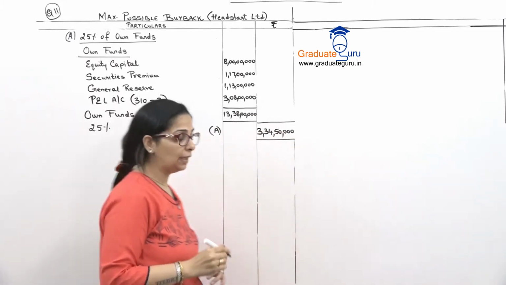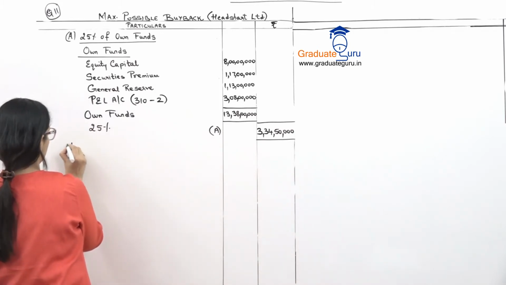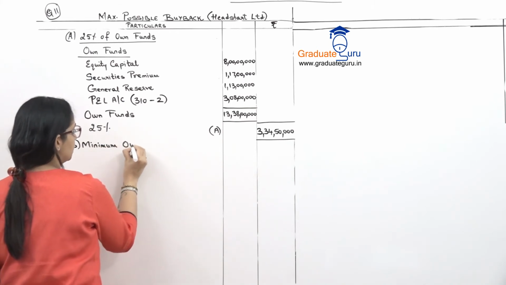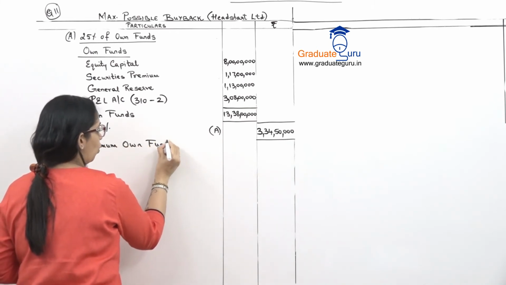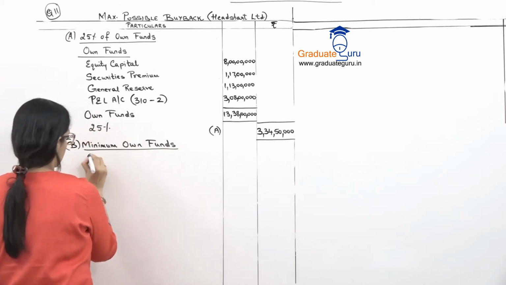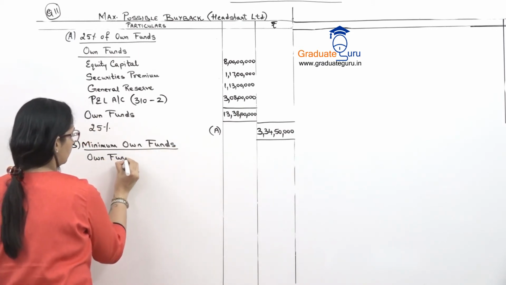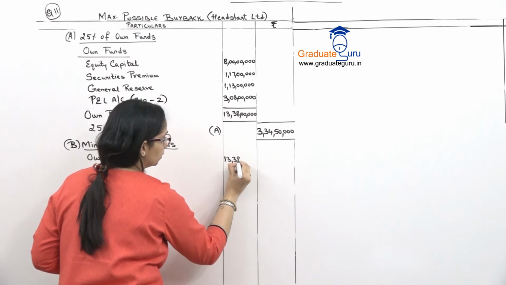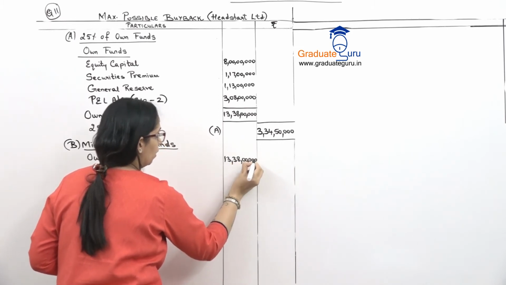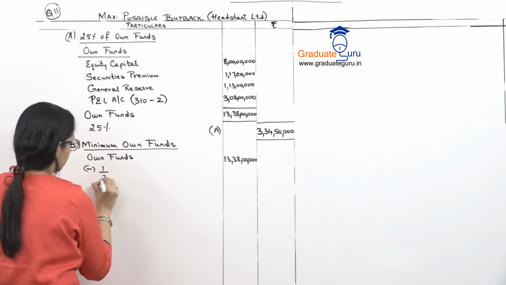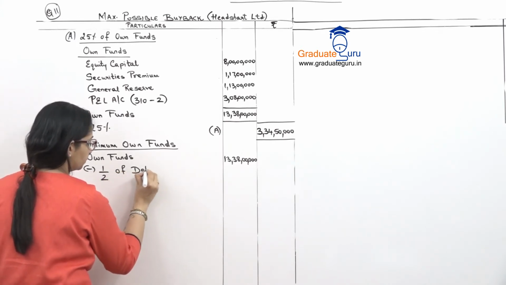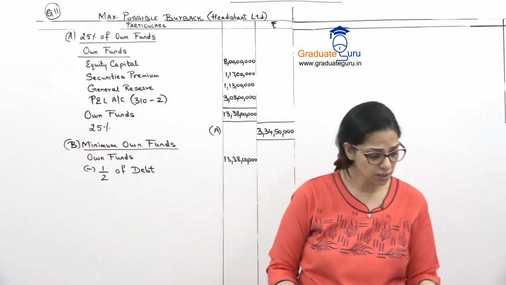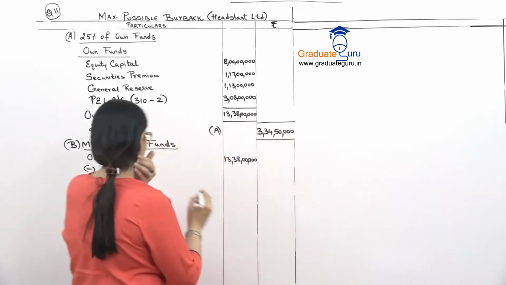Now we go to our part B, minimum own funds. For minimum own funds, we need our own funds first. So own funds which we have calculated in the above part, this amount 13 crore 38 lakhs. From that we subtract half of debt. This time debt is only 12% debentures, which is 500 lakhs.